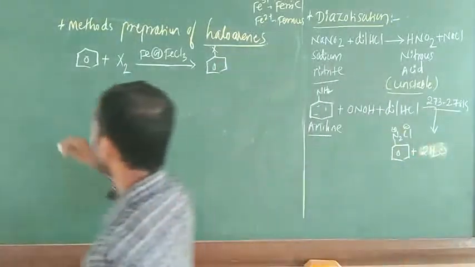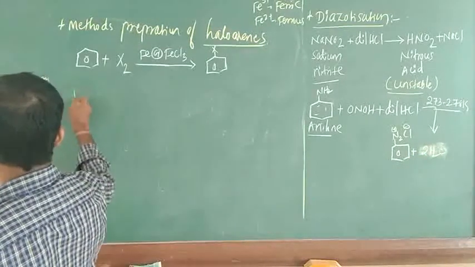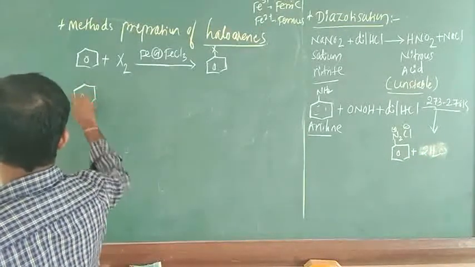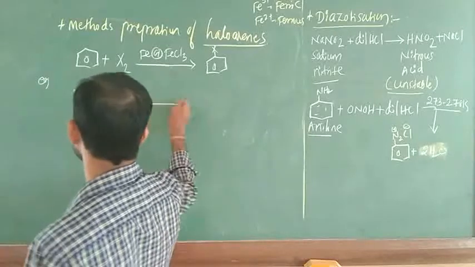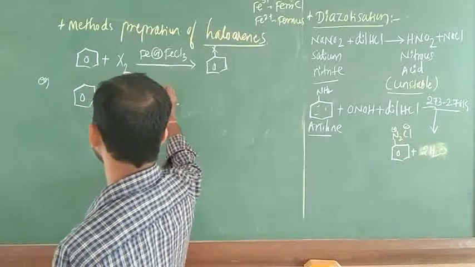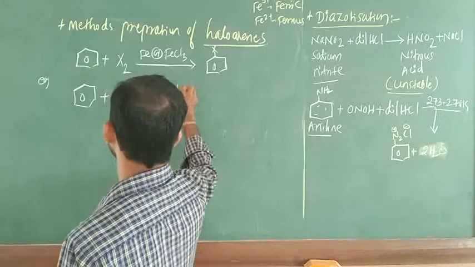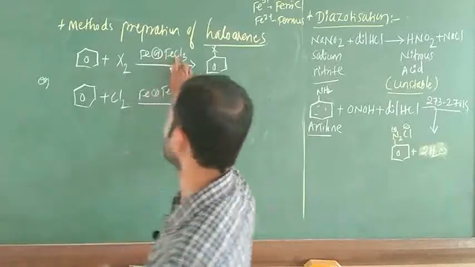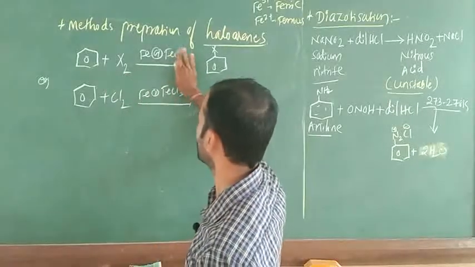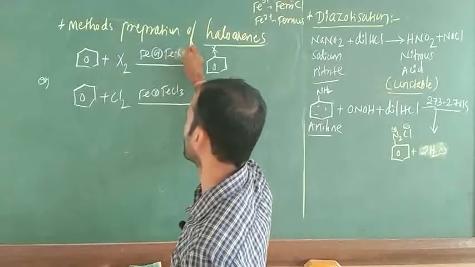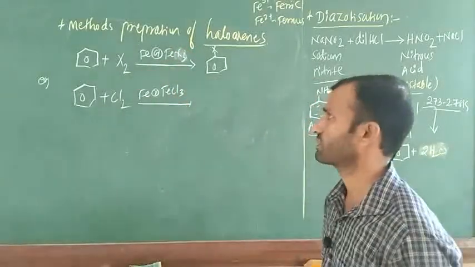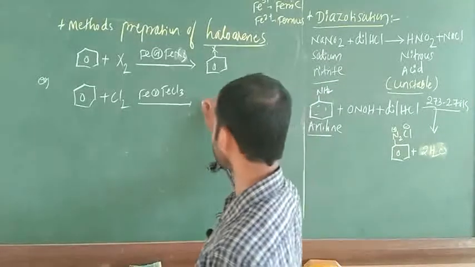Next, I am going to consider a particular example. The starting material in this case is benzene. This can react with Cl2, same. They are going to use FeCl3. Better you take FeX3 in general, no problem, but in this particular case FeCl3.